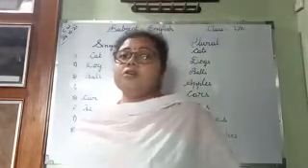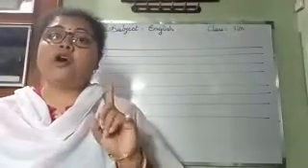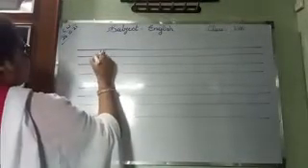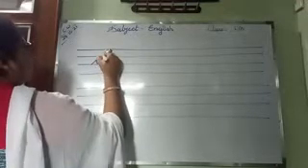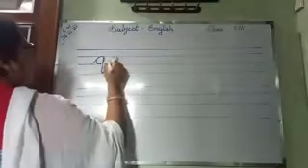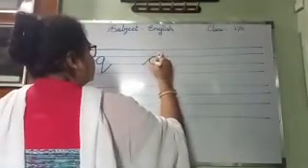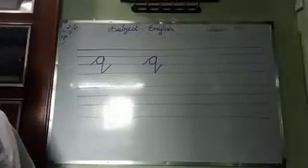Now come to cursive handwriting. Today we are going to practice small letter Q. How will we write it in cursive? See, in between the second and third line, like a C you will make. Then join it. Then bring it down, and this becomes a small letter Q. Okay? Again. This is small letter Q. Understand?